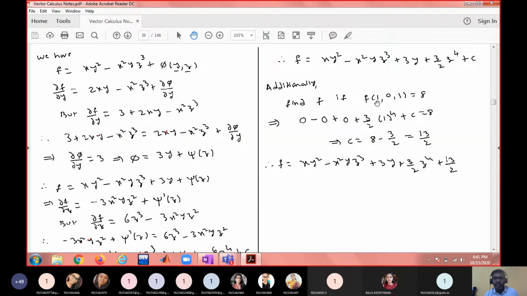Substitute x equal to 1, y equal to 0, and z equal to 1, and you'll get the c value. Okay, so this I have given additionally after finding the potential function, like an initial value problem, initial condition. I got a particular value of c, then that is the answer. If this condition is not given, this is the answer. So in general, a conservative field or an irrotational field can have infinitely many potential functions.